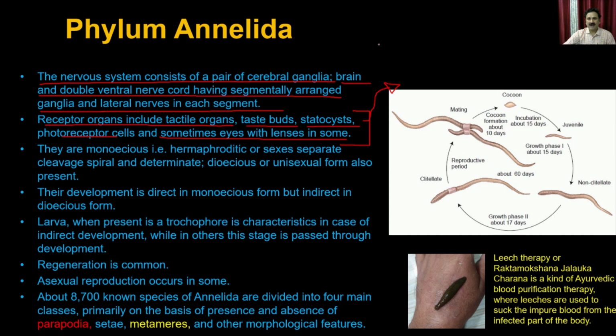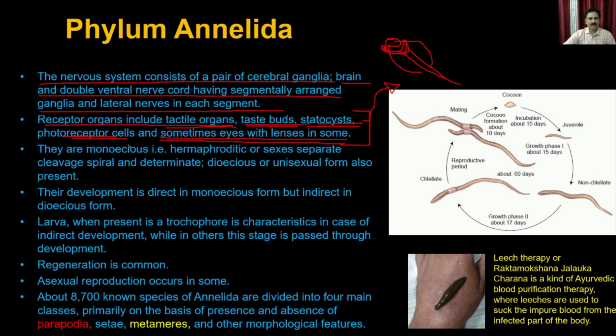And what you have here is a nerve ring, which is actually in front of the mouth. For example, if you have an annelid, like this is a mouth, then next to the mouth you have a nerve ring. So that is the start of the nervous system, and then the nerves are distributed throughout the body, and that's how it is going to sense different types of signals. It has tactile organs, taste buds, statocysts and photoreceptors, so it can perceive different types of signals. In some of the annelids, it also has eyes, which allow these organisms to see.